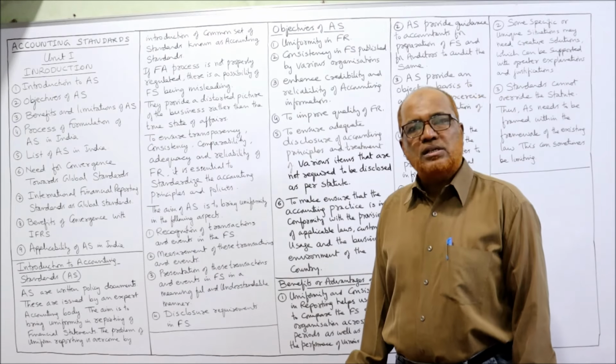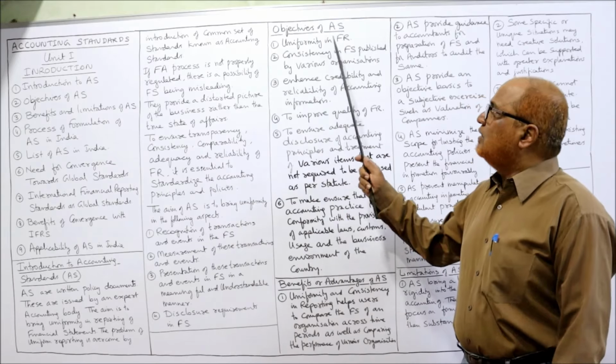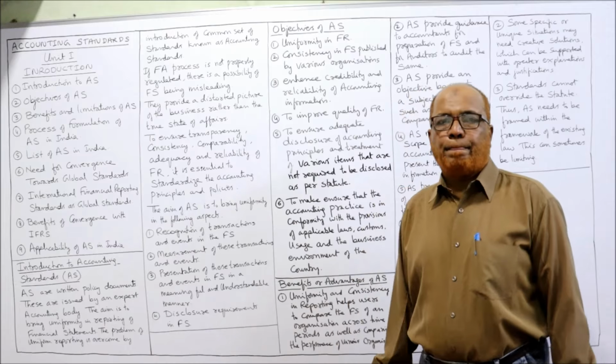So I have explained to you the introduction of accounting standards. Now the next topic is regarding objectives. Why are these accounting standards required? What is the necessity of these accounting standards? First of all, to bring about uniformity in financial reporting.